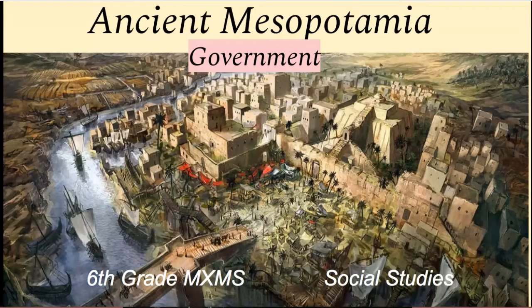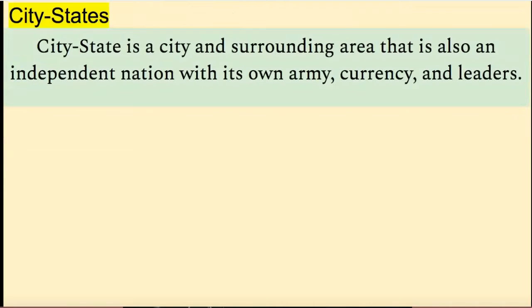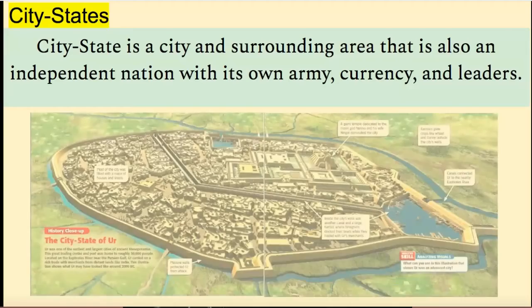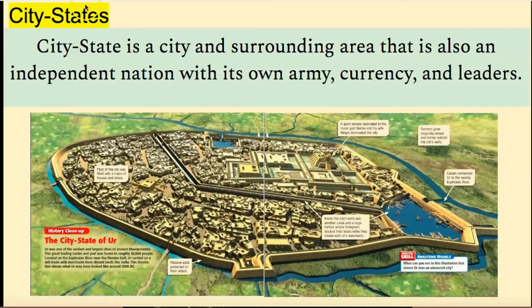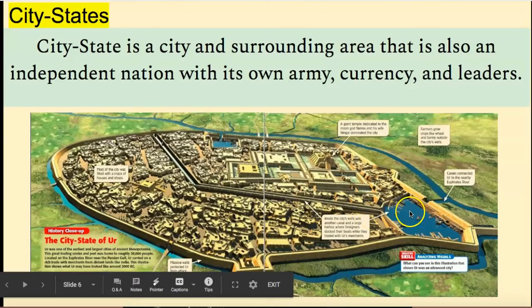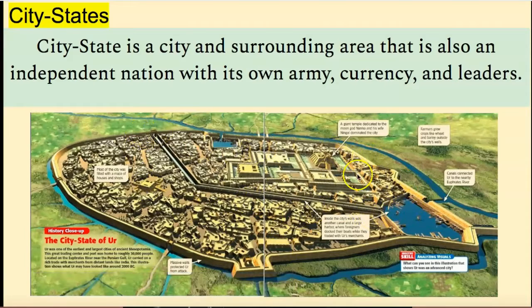Today we will be talking about ancient Mesopotamia's government. And let's revisit yesterday's city-states. A city-state is a city and surrounding area that is also an independent nation with its own army, currency, and leaders. Today we want to take a closer look at what happens inside of these walls. What are some of the rules and how do they govern these city-states?